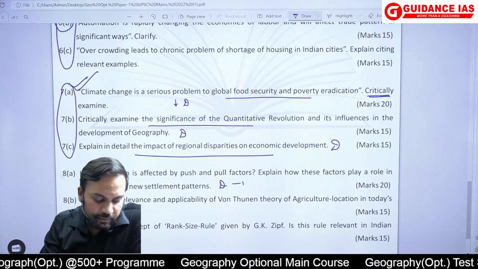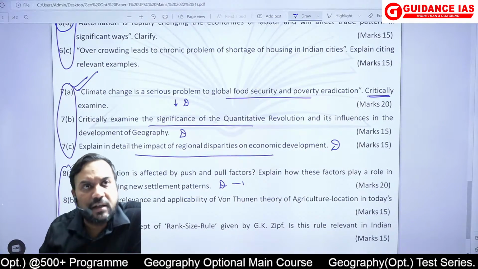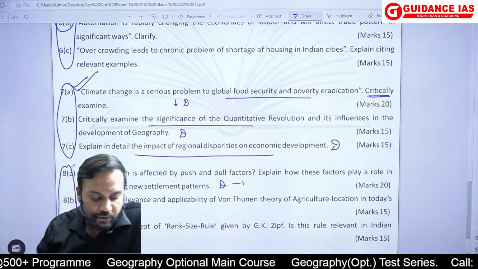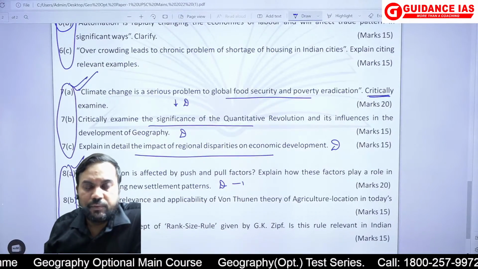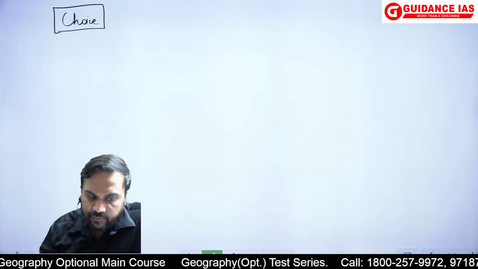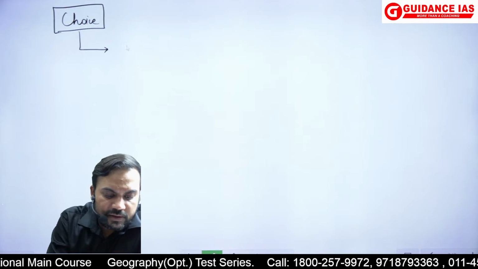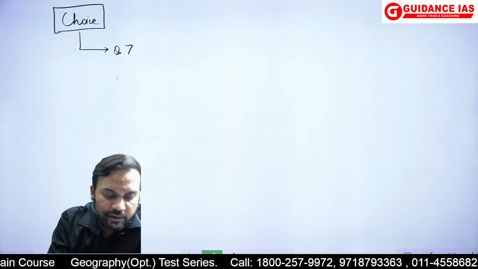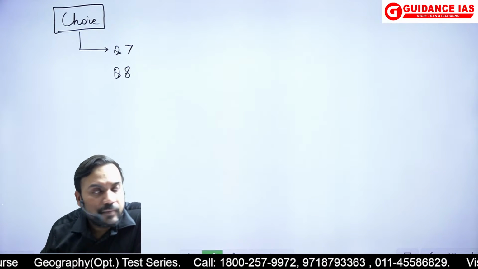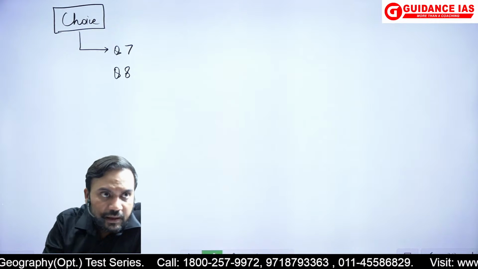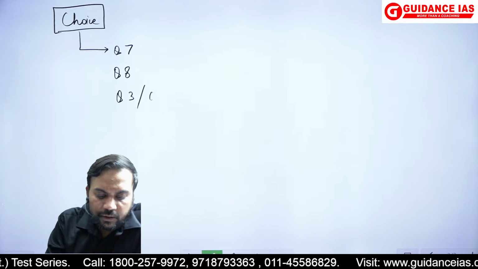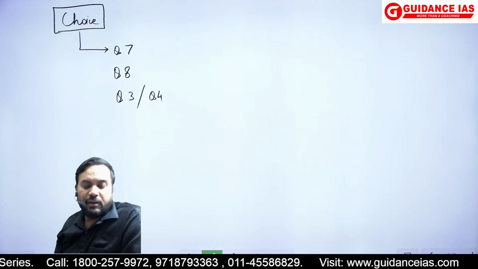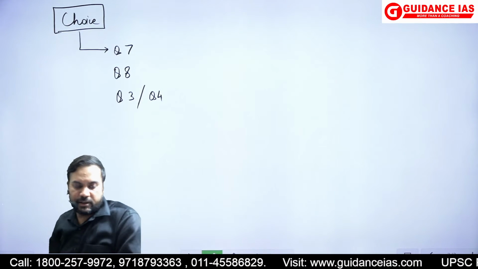So अब मुझे question number 8, question number 6 से ज़्यादा अच्छा लगने लगा. So probably I would have gone for question number 8. So if I was writing the choice based questions, दो questions मेरे बिल्कुल fix हो गए. Question number 7, question number 8, which I would have attempted, and also I would have attempted either question number 3 or question number 4, depending upon what is the level of your preparation.